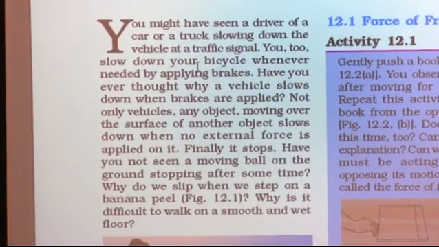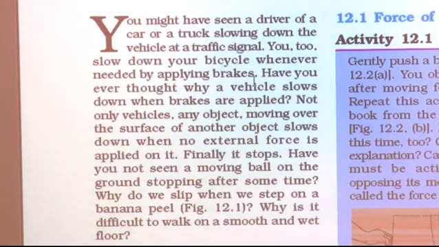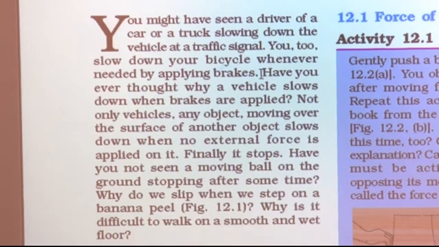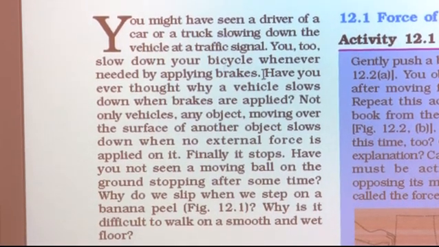You also slow down your bicycle whenever needed by applying brakes. When you cycle, at some places you have to stop the bicycle, when you reach home or school, or if there is so much crowd, or you see your friend. What do you do for stopping the bicycle?